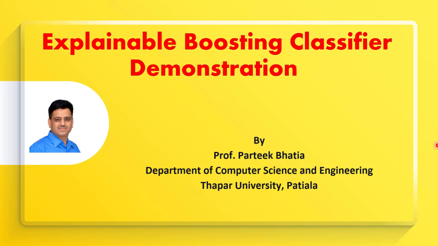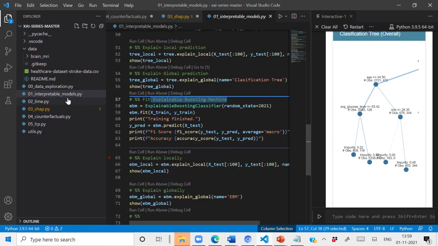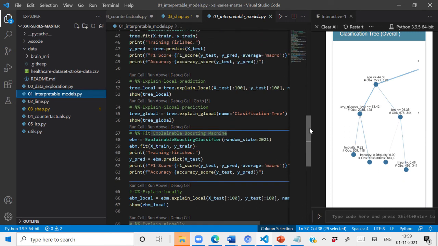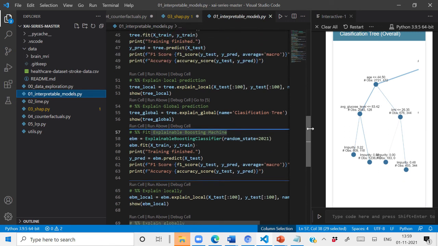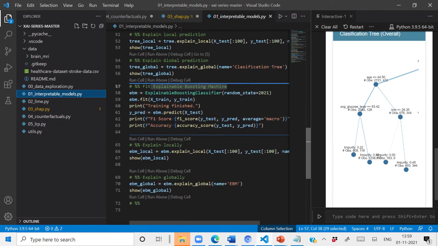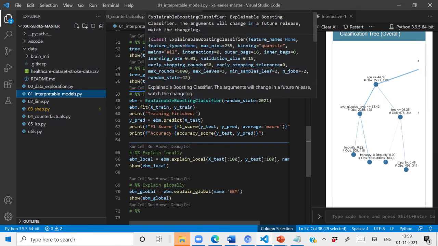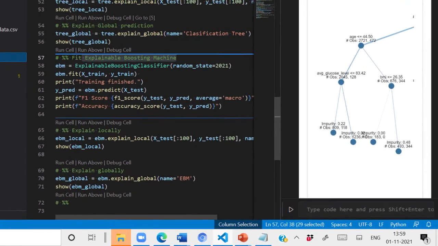University, Patiala, India. In this session, we are going to see the demonstration of explainable boosting classifier. Let us start this session. As discussed earlier, we have the interpretable_models.py file which carries all the code of implementation of Glassbox models over this stroke dataset. We have already implemented our decision tree and logistic regression over this dataset, and we have also seen its explanation. Now in this session, we are going to implement explainable boosting classifier over this dataset.